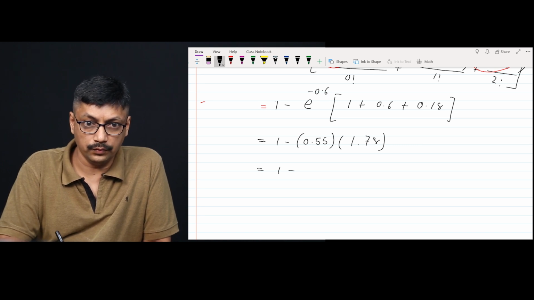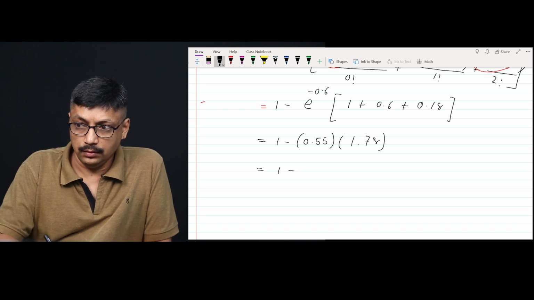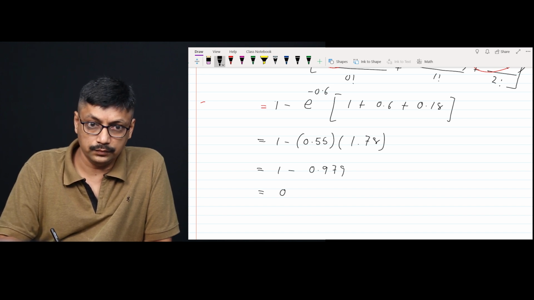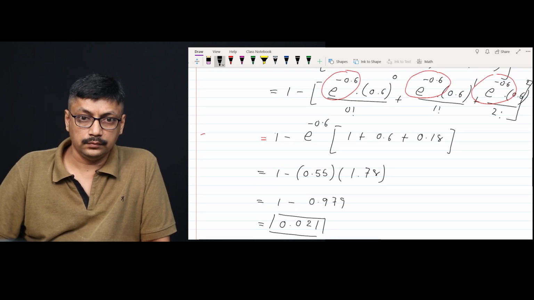So it is equal to 1 minus this multiplication, which is 0.979, is equal to 0.021. So this is your final answer. Thank you.